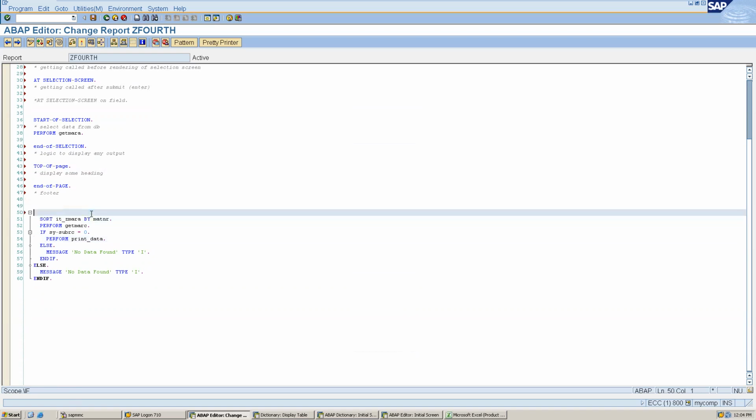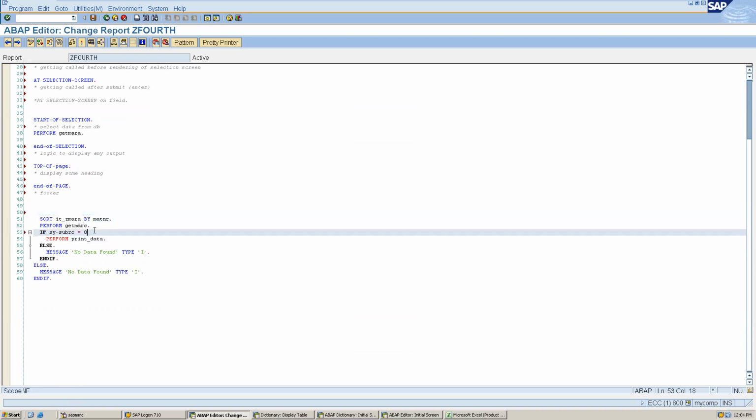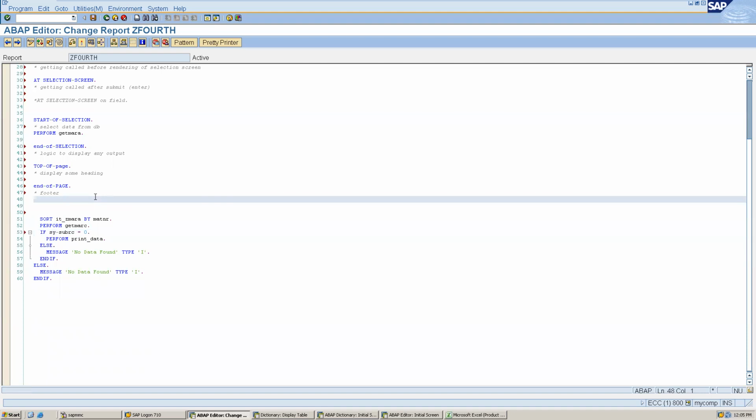When we are writing an include program, we have to define the event. Event is mandatory, right? Yes, for modularization, event is mandatory. You cannot modularize your program without at least one event. That's why I have mentioned start-of-selection.